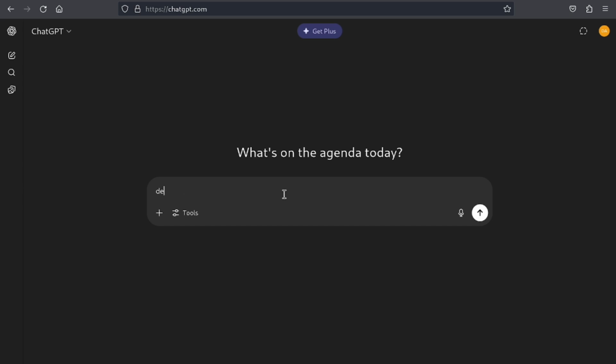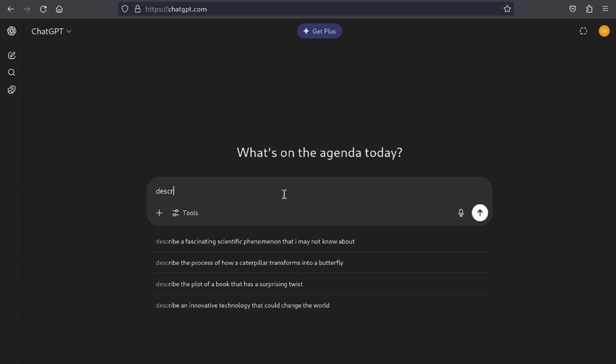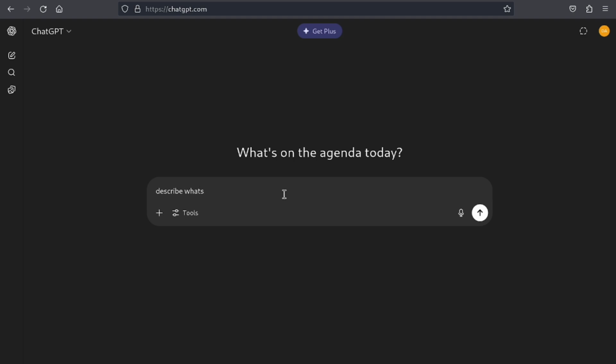So guys, what is going to be happening here is that we're going to be giving a prompt to AI, ChatGPT. We're going to be telling it to describe WhatsApp in MVP terms, and whatever it gives us, we'll see what we'll do with it next.